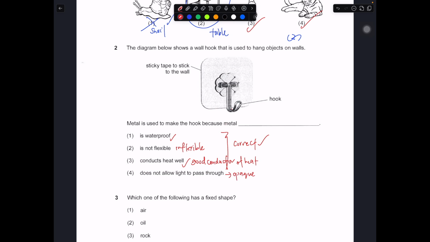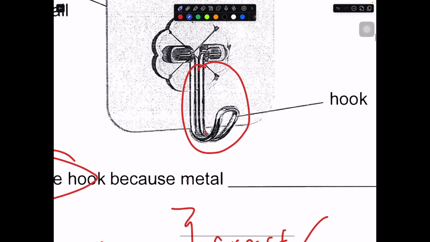But in this question you have to look very carefully. We choose to use metal to make a hook because of what reason? We must choose the specific reason that achieves the purpose of making a hook, and the answer is number 2. Why? Because the metal is inflexible, so when we hang an object on it, it will not bend.